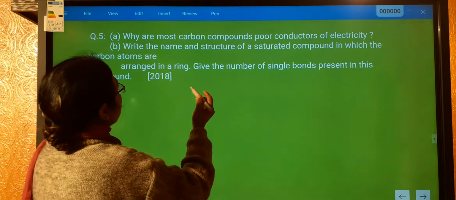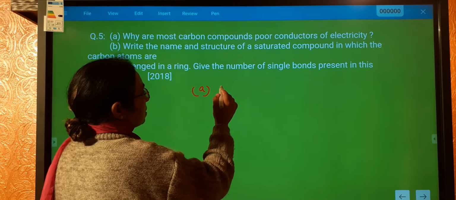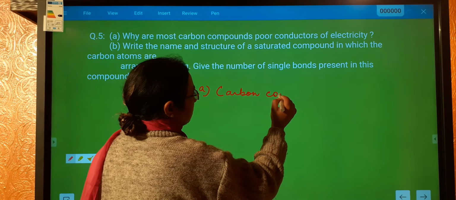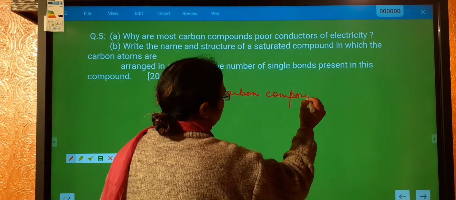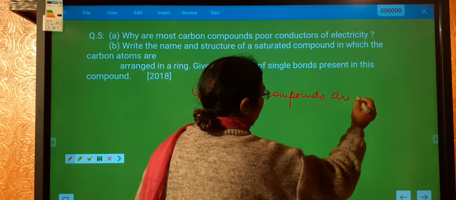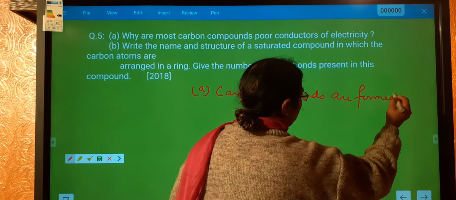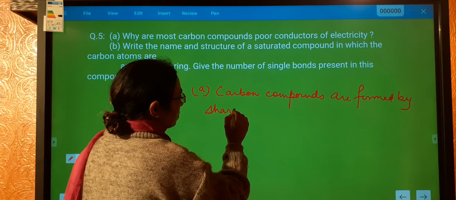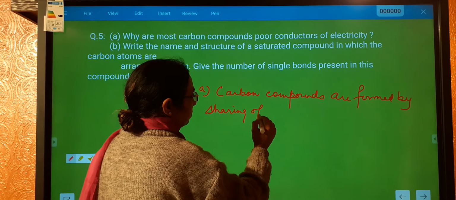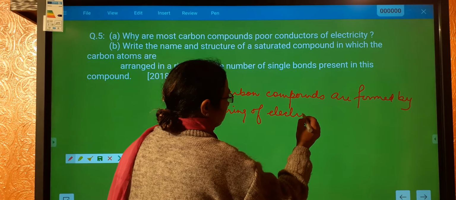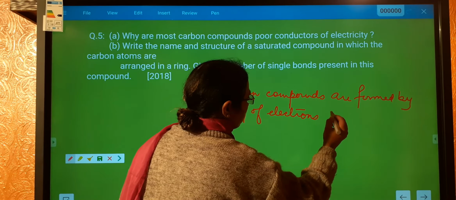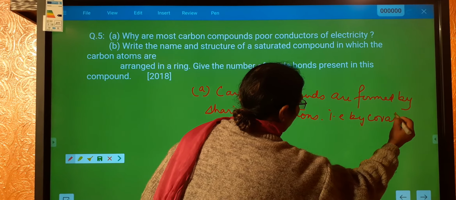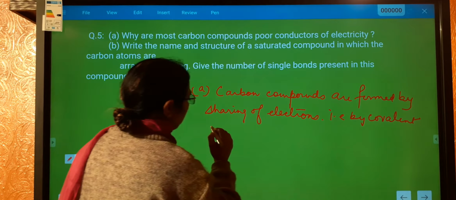So let's write the first part: carbon compounds are formed by sharing of electrons, that is, by covalent bonding.